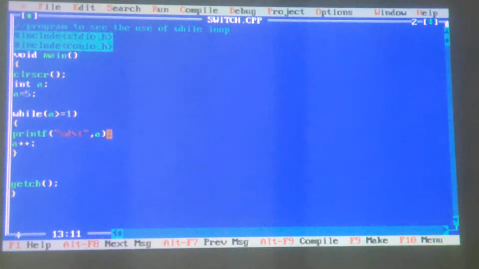And instead of plus plus, it will become minus minus, correct? Got it? Yes, sir. So that's it.